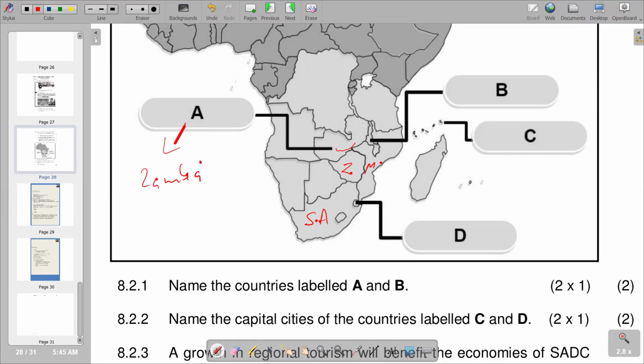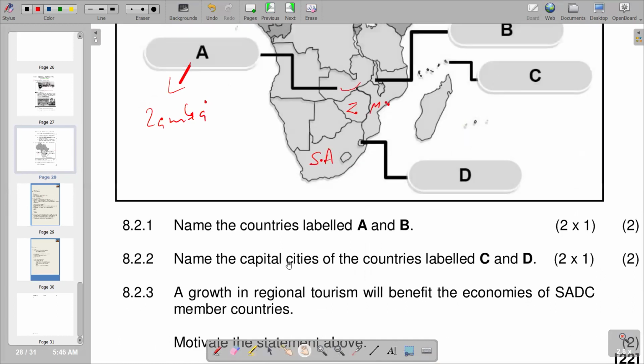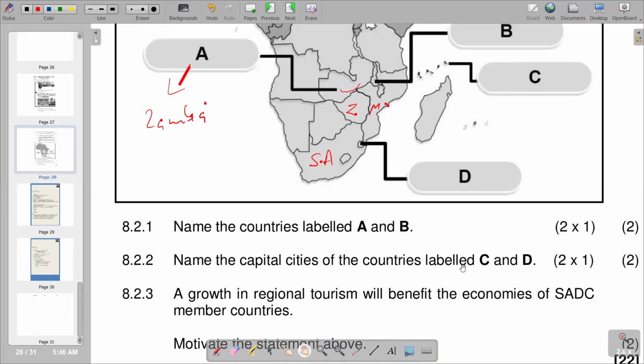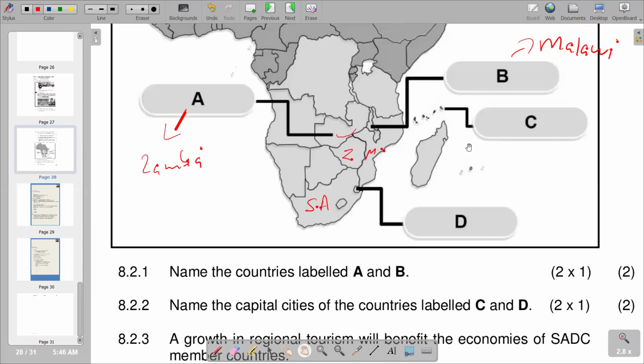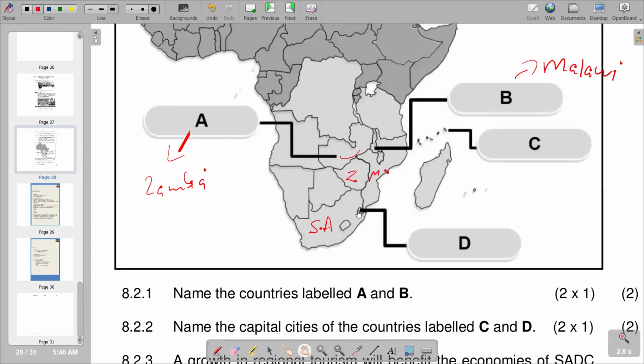And B, we know that this one is just on top of Mozambique and also having a border with Zambia and Malawi. And then the second part of the question is saying, name the capital cities of the countries labeled C and D. So first of all, just identify which country is that, then we can be able to deduce the capital city.